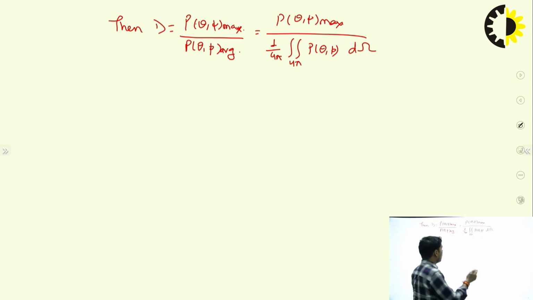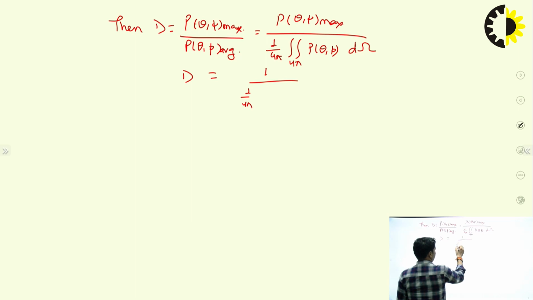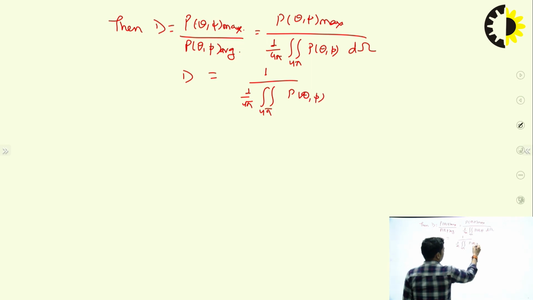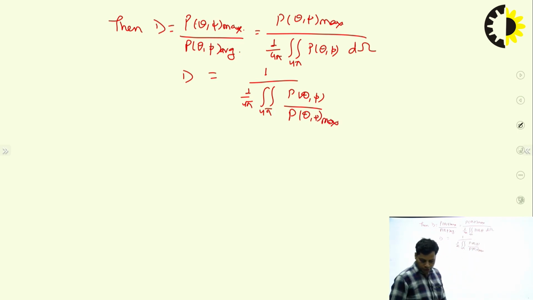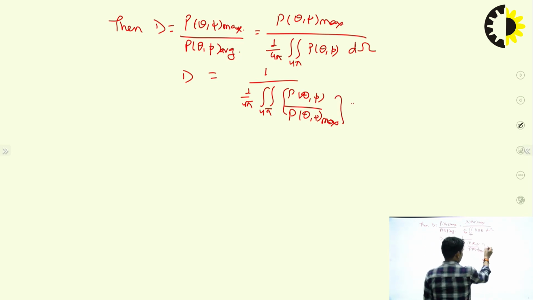After making some arrangements here, dividing 1 by 4 pi, we can also write it like this, P of theta comma phi divided by P of theta comma phi max, and this d omega.